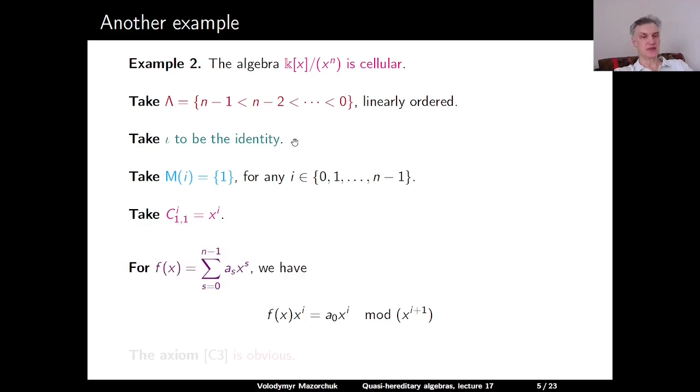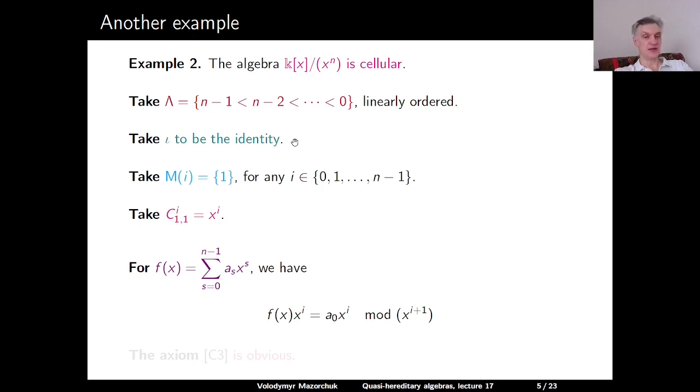And for the third axiom, if we take an arbitrary element f of x in our algebra, we can write it as a sum over s from 0 to n-1 of some coefficient a sub s times x to the power s.